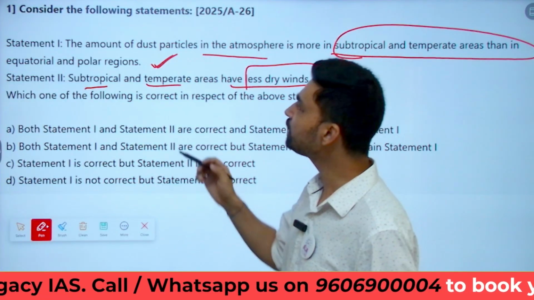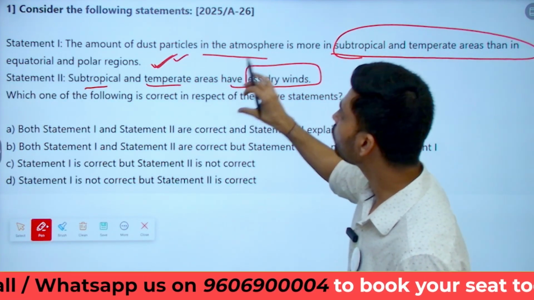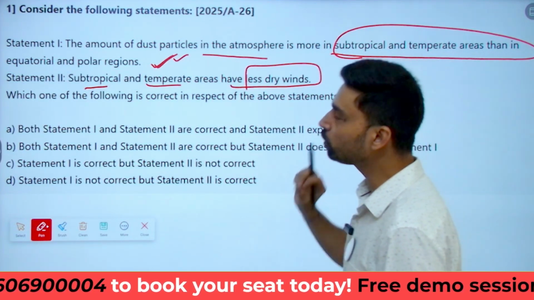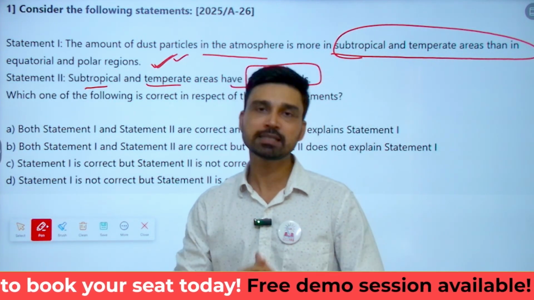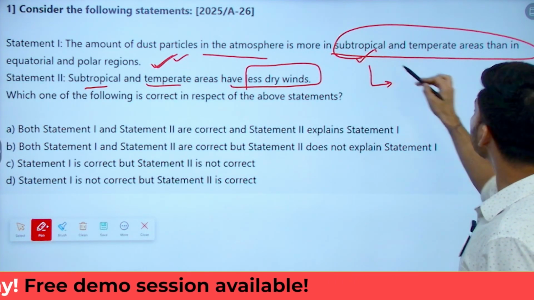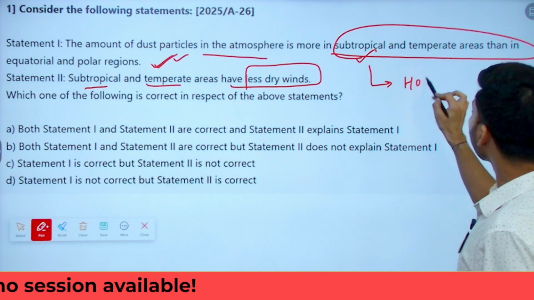Now, if you analyze each of these statements, first of all, the amount of dust particles in the atmosphere is more in subtropical and temperate areas than in the equatorial and polar areas. This is correct. Why? Because in these regions, subtropical and temperate, you will find a lot of hot deserts.